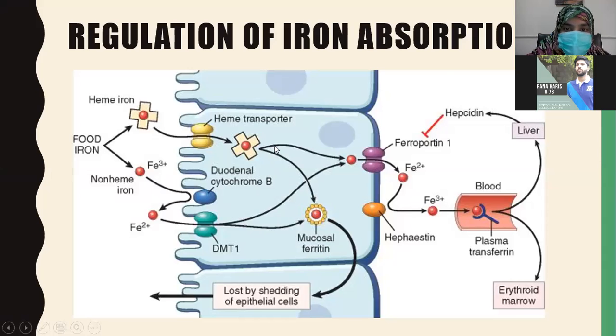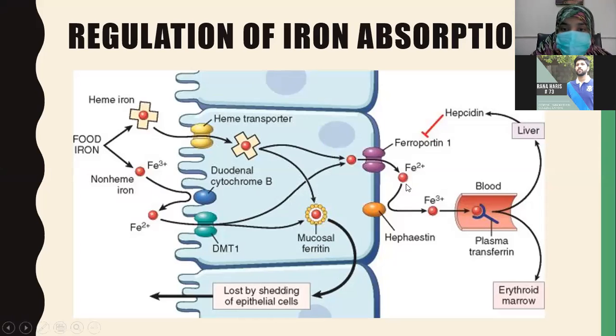Some of both these forms get transported outside from the basal surface of this enterocyte into the blood. On the basal surface, there is a transporter called ferroportin. Now this ferroportin has to transport all the absorbed iron inside the enterocyte to the bloodstream. So this iron is now transported through ferroportin and it crosses the basal surface.